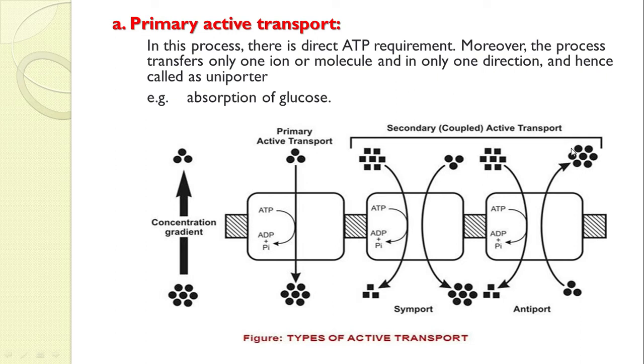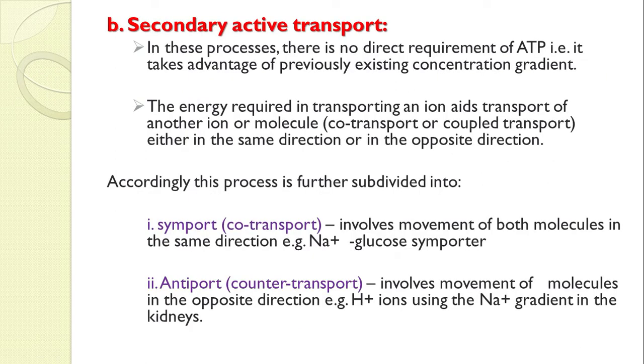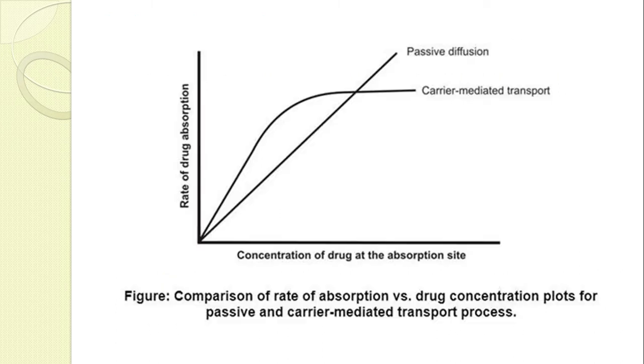This is all about primary active transport and secondary active transport, the first type of mechanism, that is transcellular drug absorption.